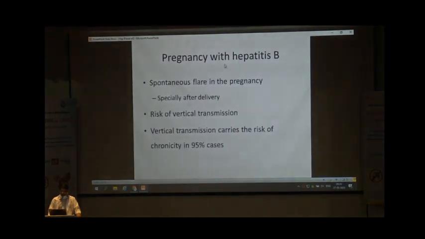So coming to pregnancy with hepatitis B, pregnancy is associated with recurrent spontaneous flares, especially after the 3 to 4 weeks of delivery, and sometimes it is associated with bad outcome of the pregnancy in the form of low birth weight, premature delivery. Also there is risk of vertical transmission to the newborn baby, and this carries the high risk of chronicity in the newborn children.